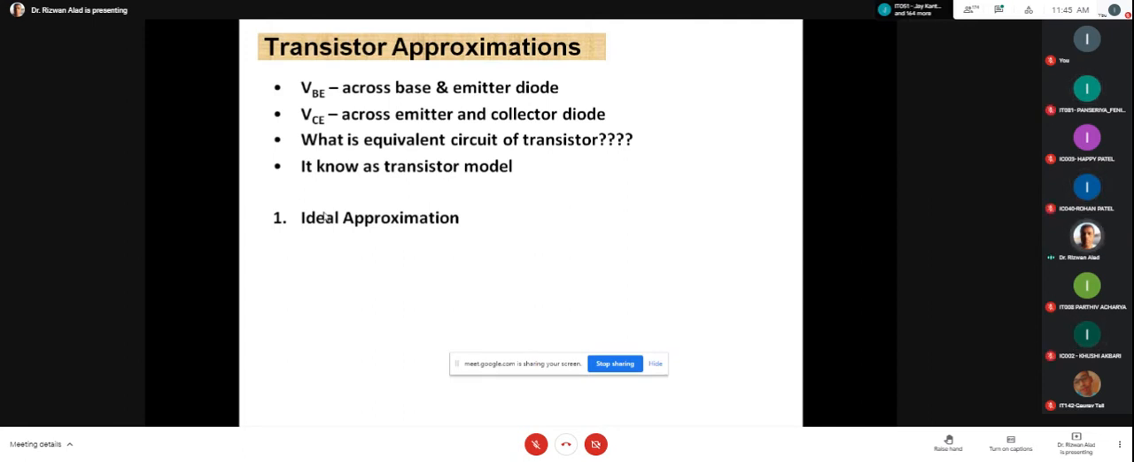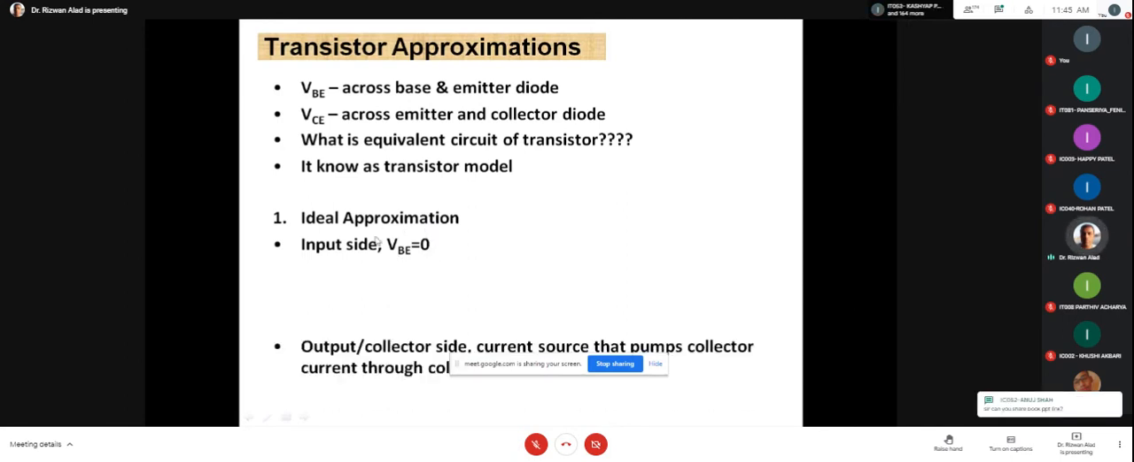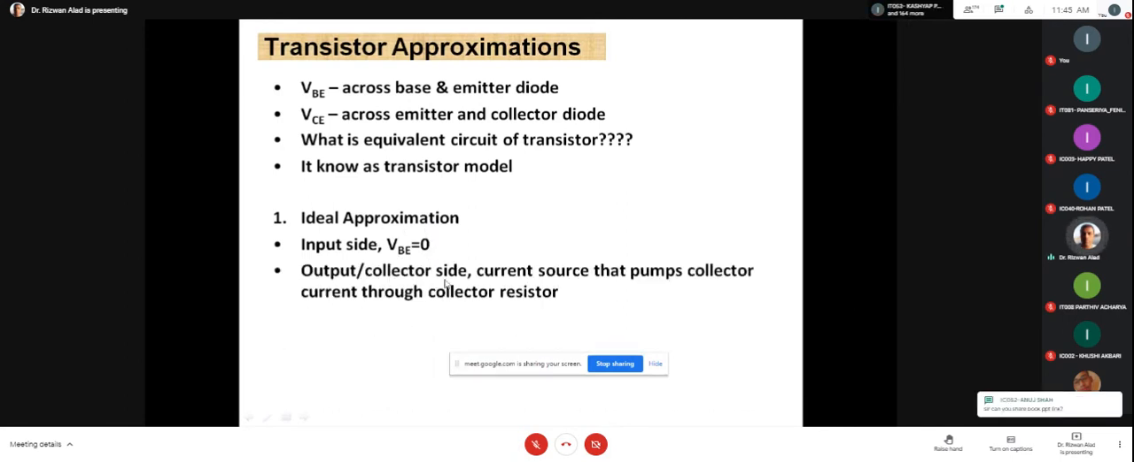Okay, so in a similar kind of case, here we are considering the ideal approximation. It means on the input side we are considering VBE equal to 0, that is, the base-emitter voltage is 0, an ideal diode. And on the output or collector side, we are considering a current source that pumps the collector current through the collector resistor. It means on the output side we have one current source controlled by the base current. As we know, in the transistor IB controls IC.